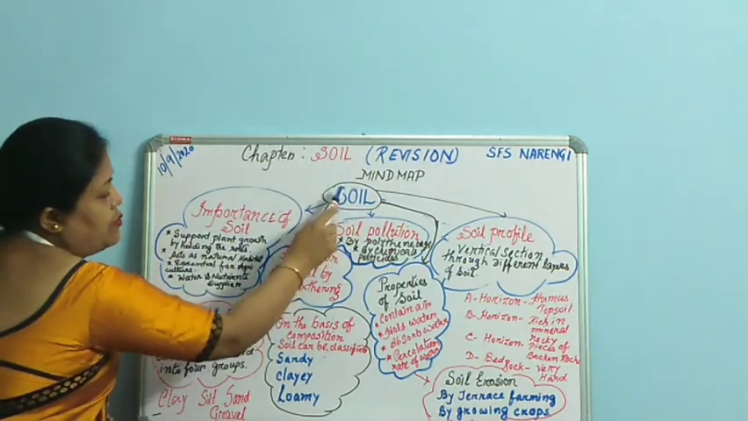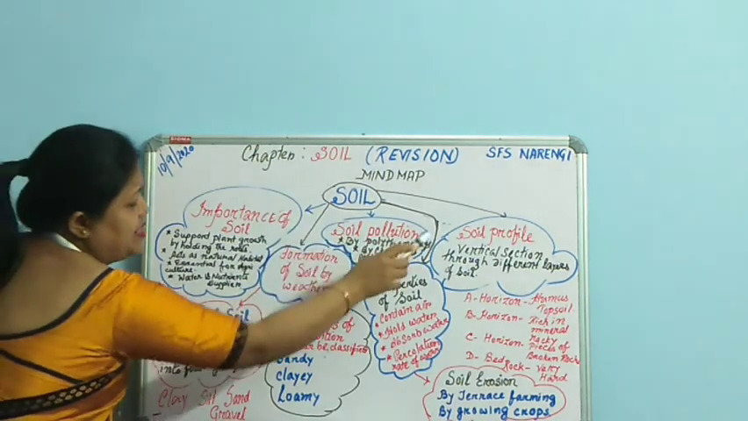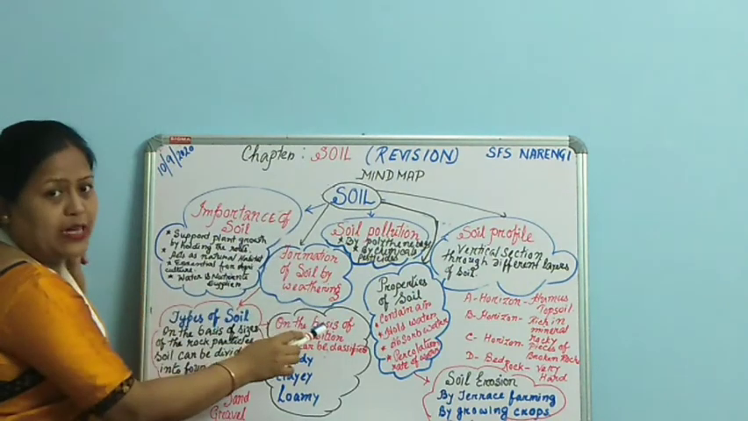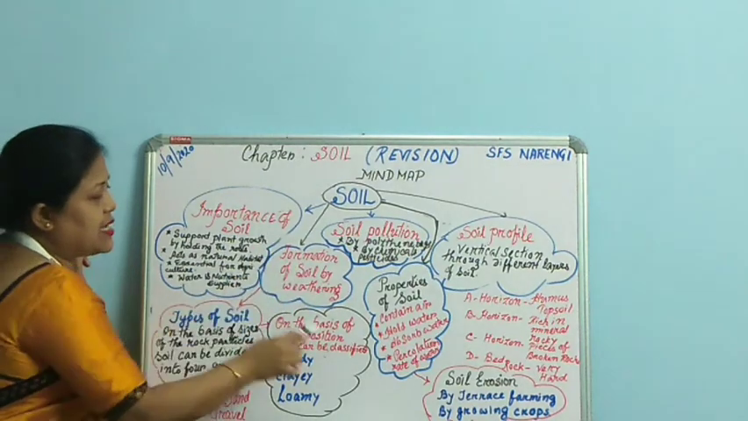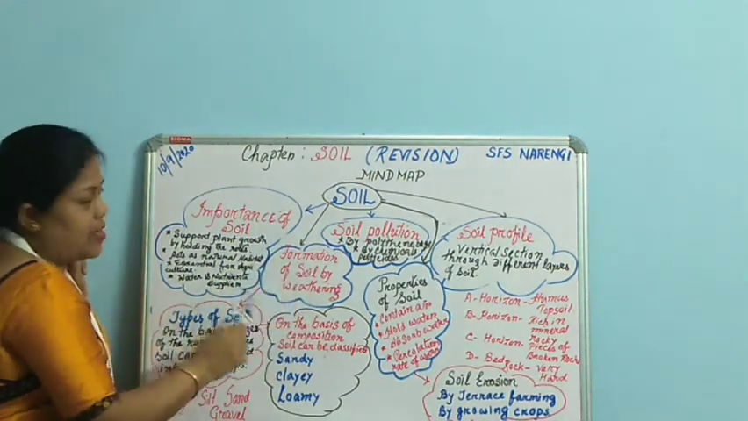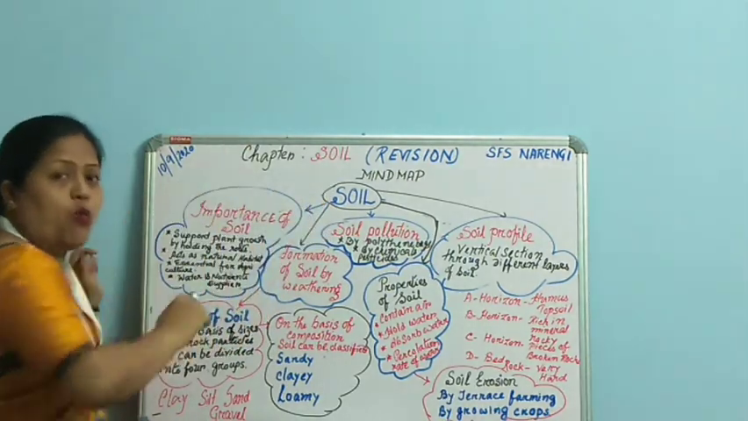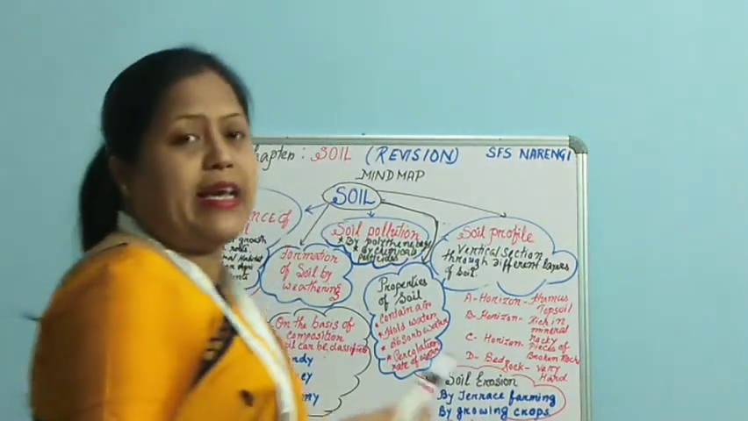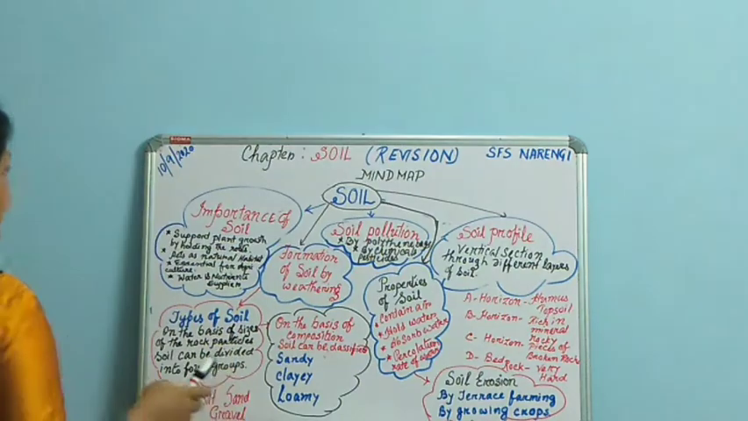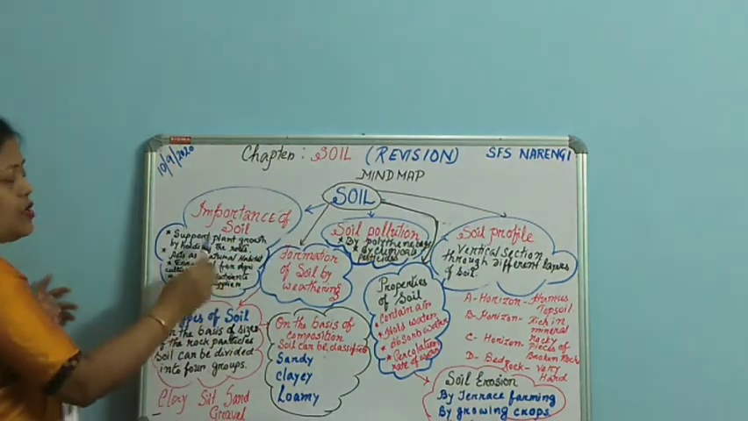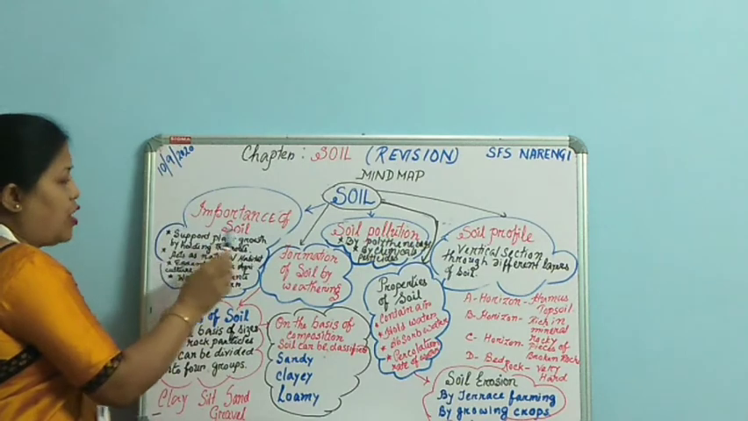Here this is the name of the chapter, and the different subtopics of this chapter I have drawn on the different sides, and we shall be discussing all these in brief. So let's start with the word soil. What is soil? Soil is one of the most important natural resources. The soil is very important for us for various reasons.